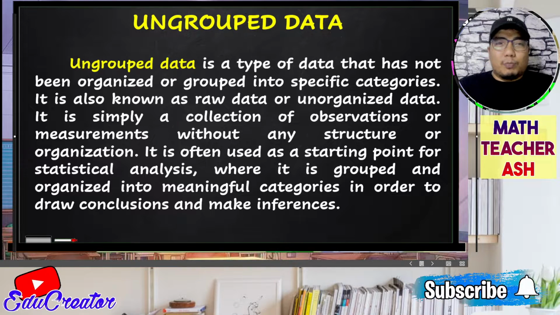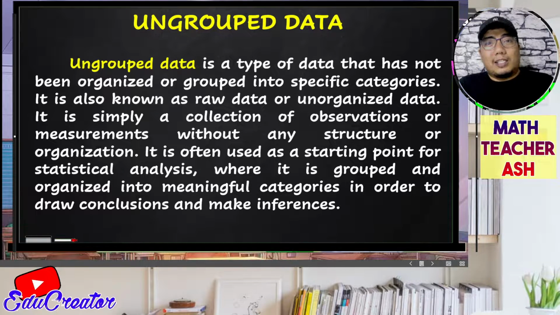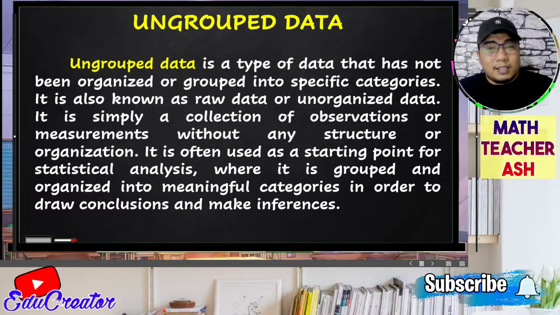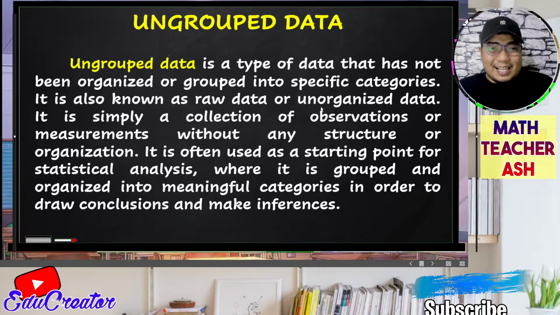So what is an ungrouped data? Ungrouped data is basically a type of data that has not been organized or grouped into specific categories. It is also known as raw data. For example, if you have some scores in a test, and those data are just written down and not grouped into a categorized form, then that set of data is known as ungrouped data. That's simply it.